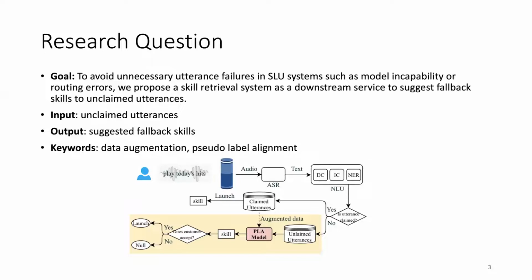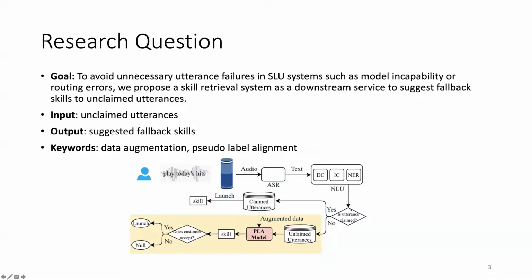So what's the meaning of the goal? We can take a look at the figure shown below. The figure shows the overall pipeline in Alexa. After the user issues an utterance like "play today's hits," the device will first pass it to the ASR module, the automatic speech recognition module, to convert the audio to text. Then it passes to the NLU module, the natural language understanding module, including three parts: the domain classifier, the intent classifier, and the slot type for the NER. Then it will decide whether this utterance is claimed or not.